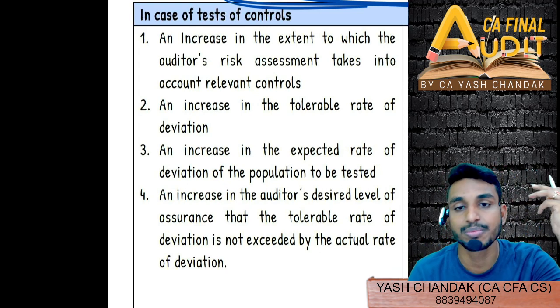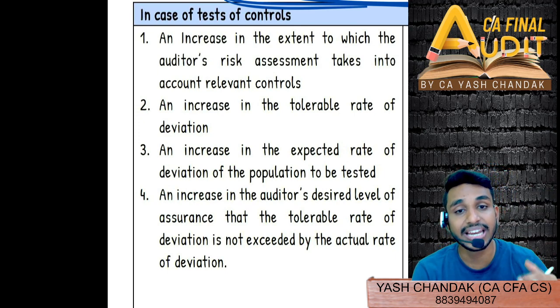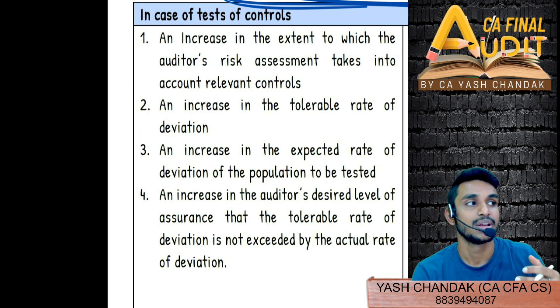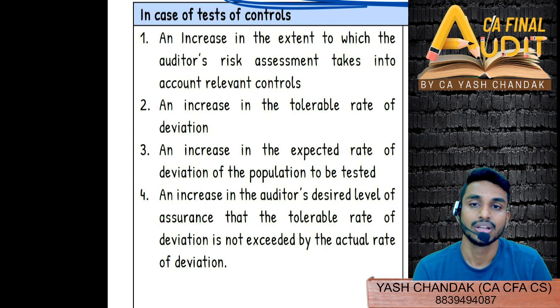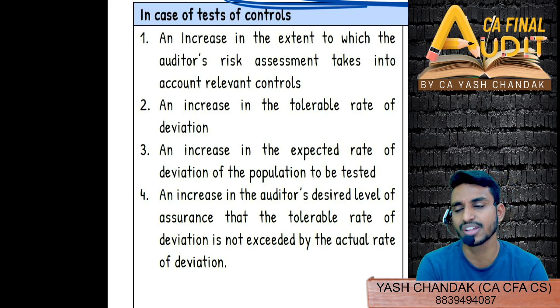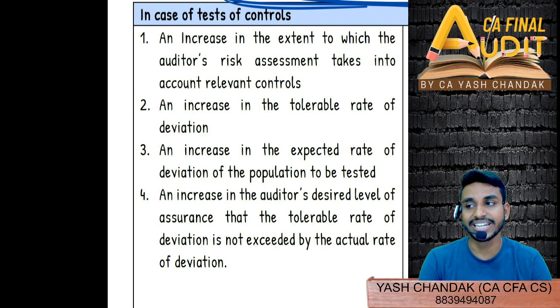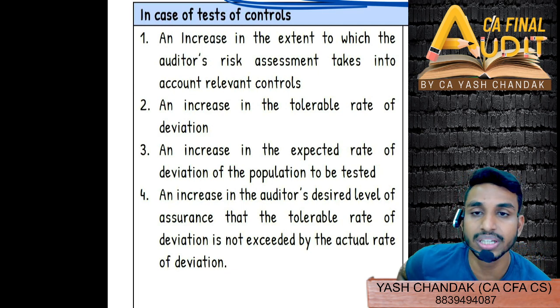That means what? Now you have increased the extent of risk assessment for your relevant controls. You perform the risk assessment procedure and find that the extent of control testing or control assessment has to be increased. Because of inherent risk or business risk, you might find that our controls evaluation should increase, and the extent to which we apply our risk assessment procedure should increase. So should you increase your sample size or not?